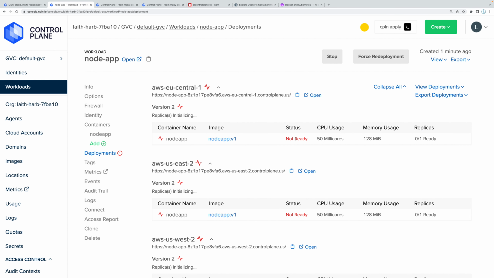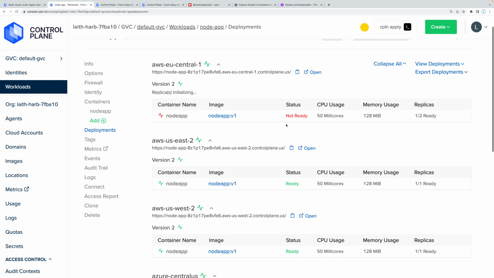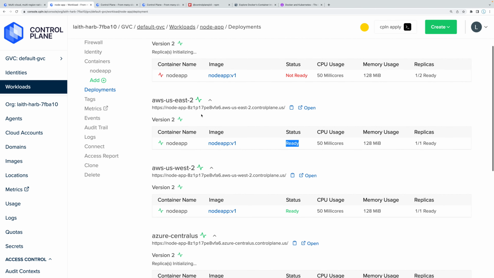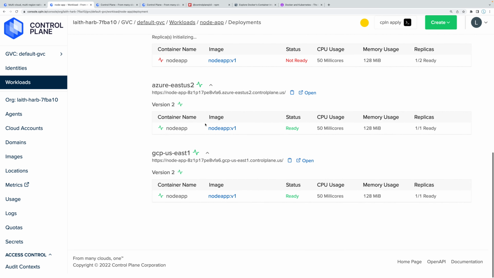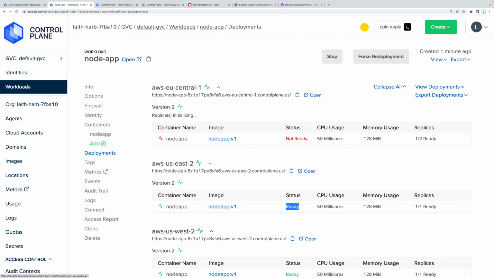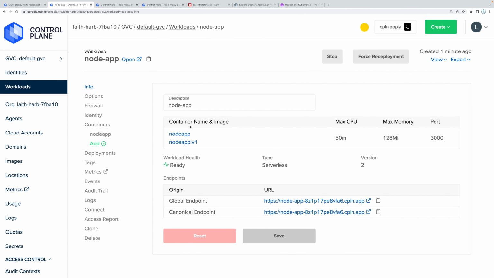So over here, you can see the status for this AWS location is not ready. This one over here, oh, it just got ready. So now our application is deployed here. Our application is deployed here. And we can actually start using our application even though it's not deployed everywhere. So if I go over here to my Node app, I can actually click on this URL and you can see I get my goodbye world.